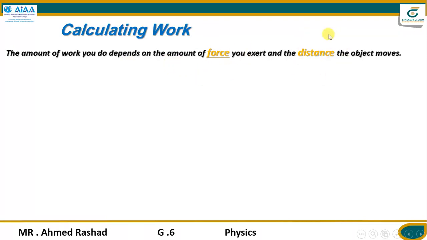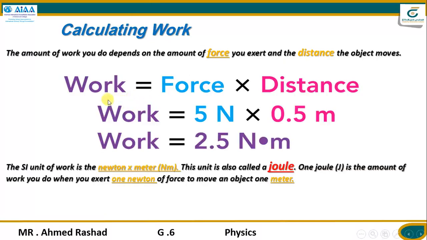Work happens when a force affects an object and makes it move in the same direction, over some amount of distance. So force and distance are in the same direction. Here, work equals force times distance.